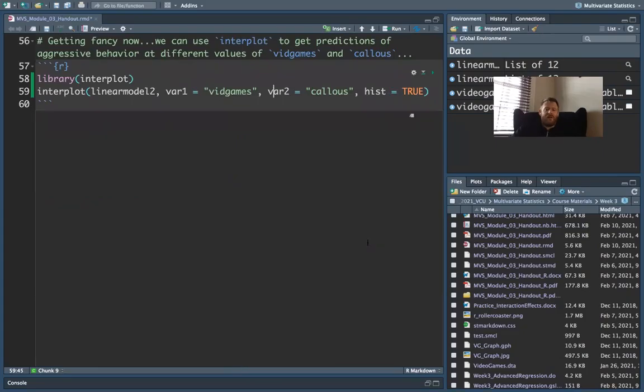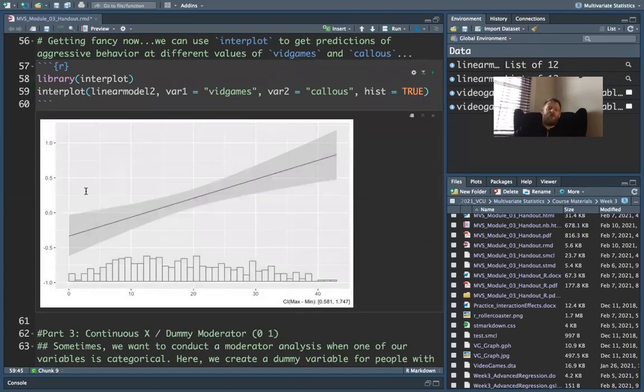So we run the interplot command and we get our results. Now I wish there was a little bit better built-in labeling, but there isn't, so we'll have to work with it. On the left side here, this is the estimate of the slope of video games. The observed value of callous is on the right. So what exactly does that mean? Well, for someone who has a callous score of 0, the lowest level of callous, we would expect the slope of video games, that's this line right here, to actually be negative.